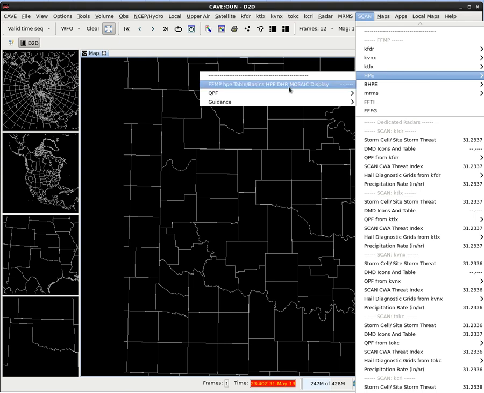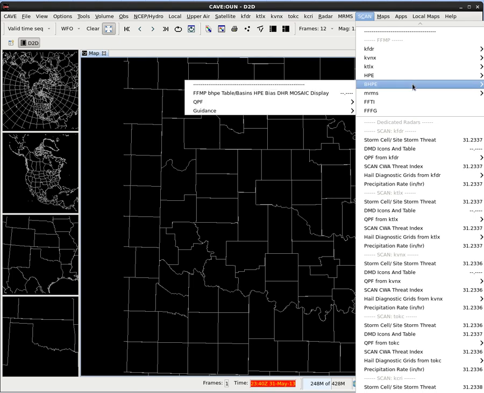Even though this is labeled incorrectly DHR mosaic, it's a DPR mosaic, so by default it's a dual pole mosaic source. There's the bias HPE version, which the RFCs provide some gauge bias factors for individual radar sources, and those get sent over and can be used to correct some of the precip estimates with gauge observations.